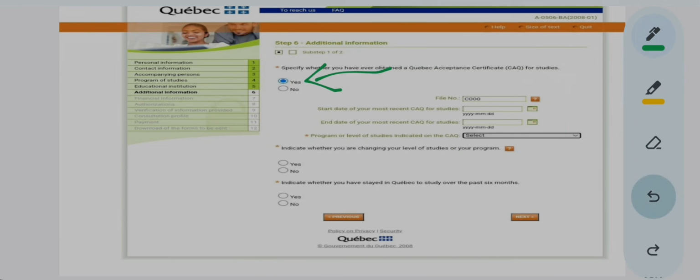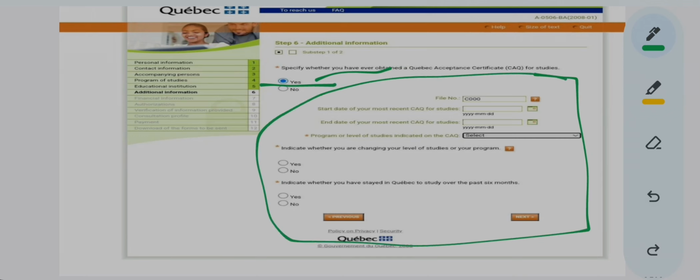But if this is your second time and you select yes, then all this information you will have to fill this time. Forgive me for repeating so many times, but I want to make things clear and easier for you to understand, so that you don't get confused.